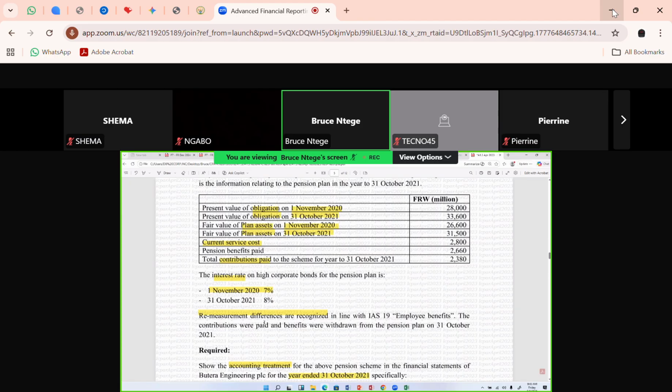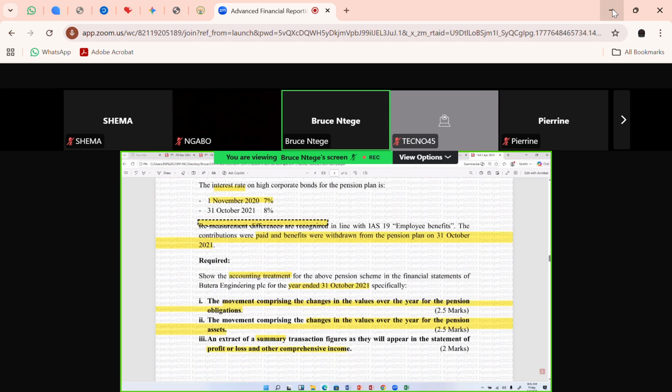He's telling you that contributions paid and the benefits withdrawn were exactly within the year, on the last date of the year, so they are cash paid. He is emphasizing that the contributions were cash paid by the end of the year. Required again: they want me to show the accounting treatment for the above pension scheme in the financial statements for the year ended October 2021, specifically number 1, the changes in the pension obligations, number 2, the changes in the pension assets, and number 3, a summary of the figures we shall put in the P&L and the other comprehensive income. Okay, so let me go back to my document here.